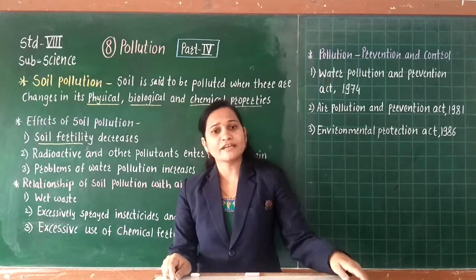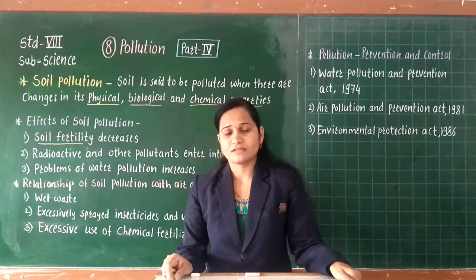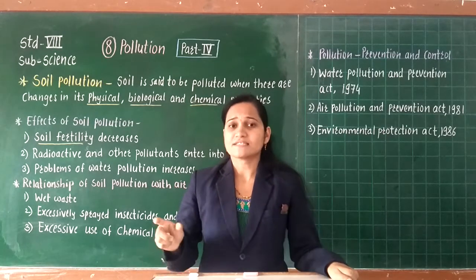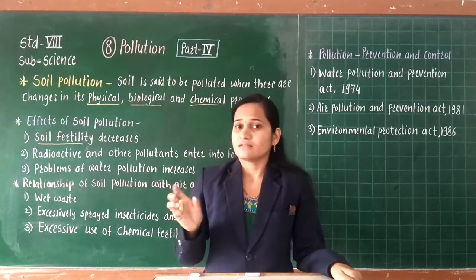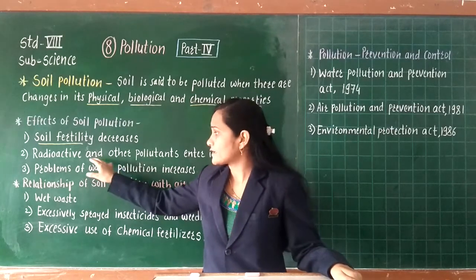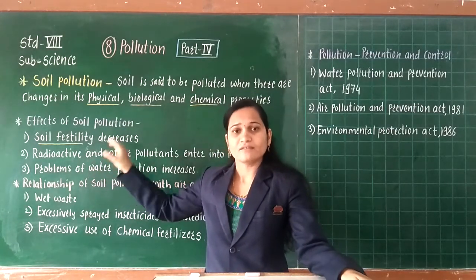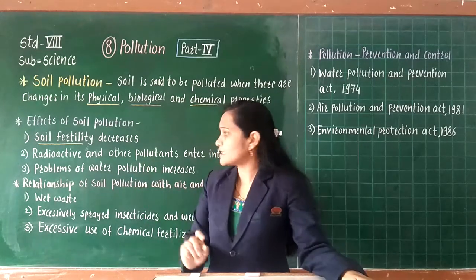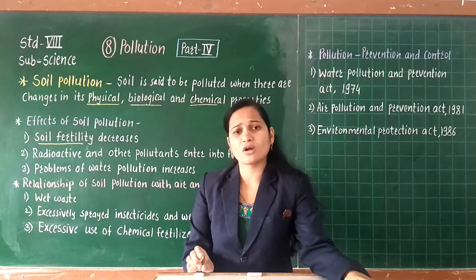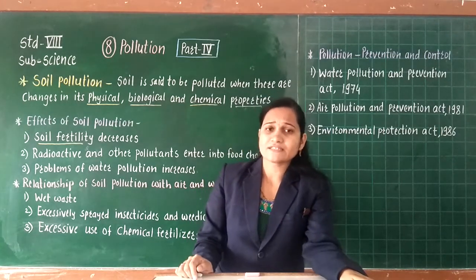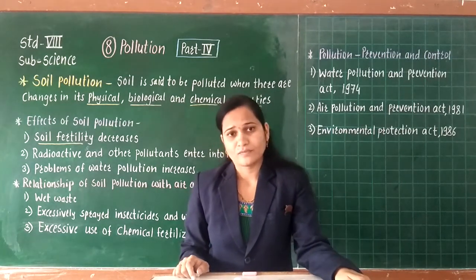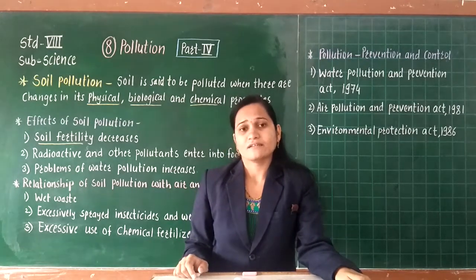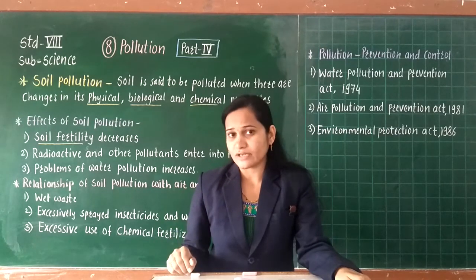Different types of radioactive substances are released during atomic research and other scientific research. These get mixed into the soil along with other pollutants caused by man-made activities and nature.